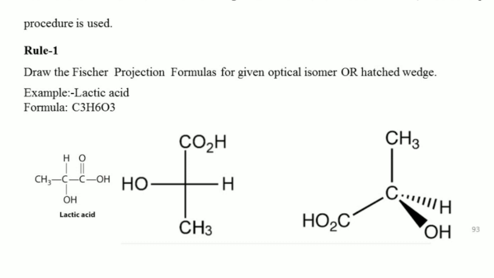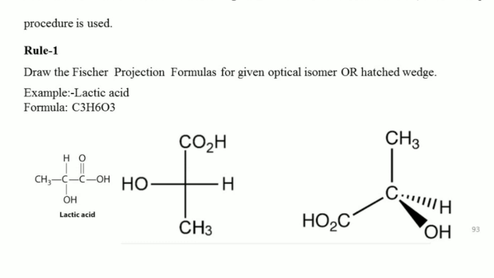It has a COOH group, written at the top of the formula, which is the more oxidized group in this lactic acid molecule. The bottom portion is occupied by the least oxidized group, that is the CH3 group, the methyl group. The two sides of the chiral carbon are occupied by two groups, the OH group and the H group. So this is the Fischer projection formula for lactic acid.